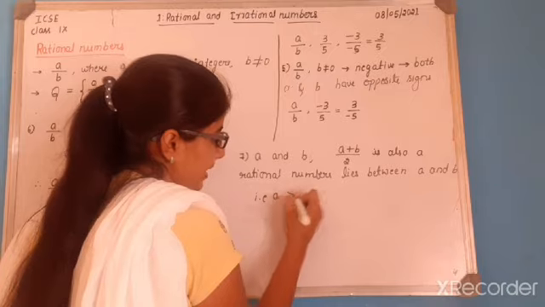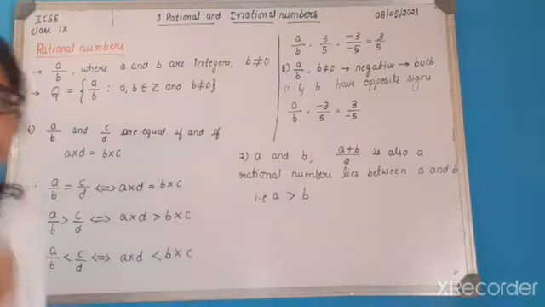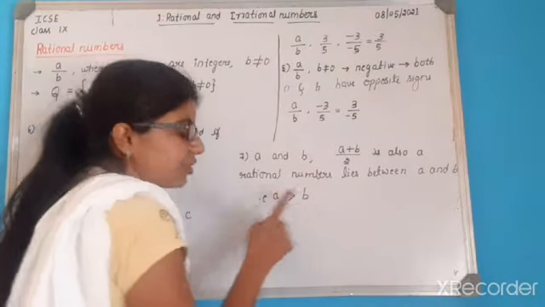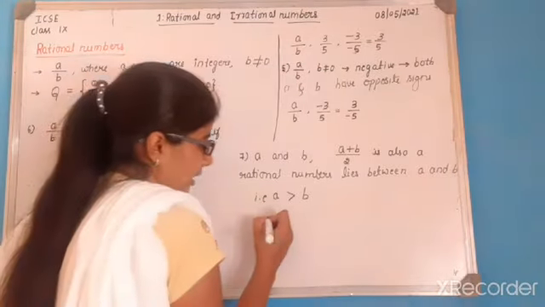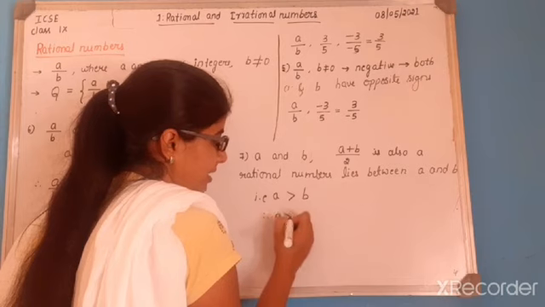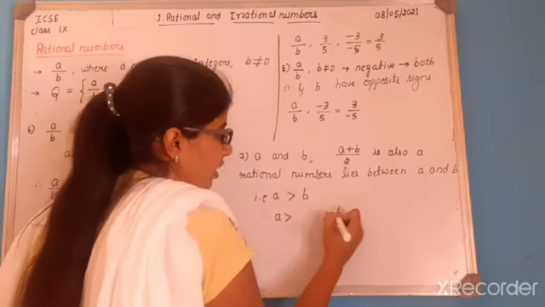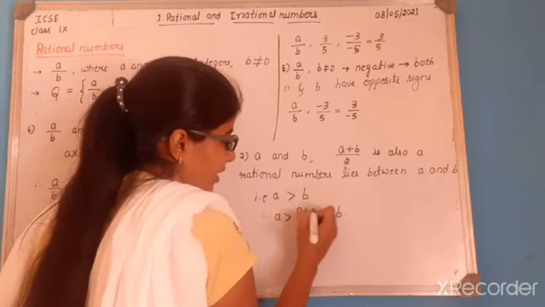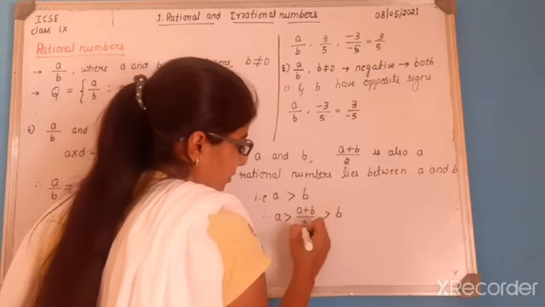That means if A is one rational number and B is also a rational number, if A is greater than B, then we can say the rational number between these two is A plus B divided by 2.